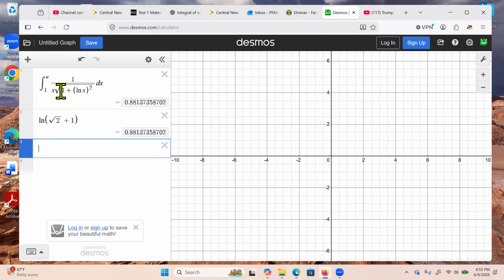So I just typed the integral in as it was, and then we got an answer, and I'm looking at my answer all the way out to like 10 decimal places. When I type in my natural log of square root of 2 plus 1, which was my answer, these are looking like the same thing. This was my final answer for the problem that I solved, and this was the original problem that was posed. I got the same thing. I'm pretty confident that I got the right answer out of all of this.